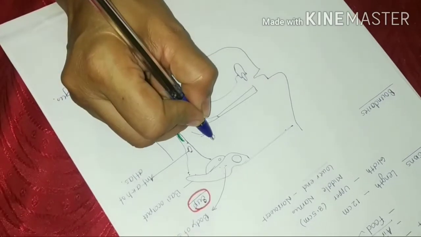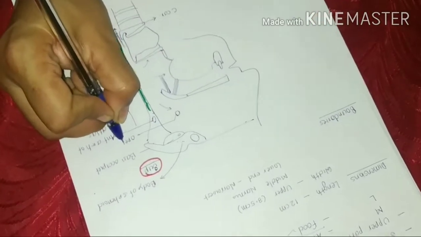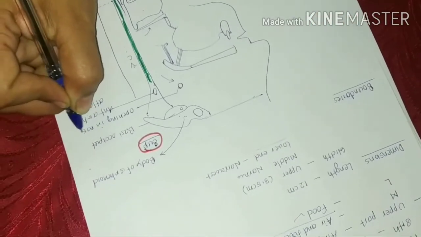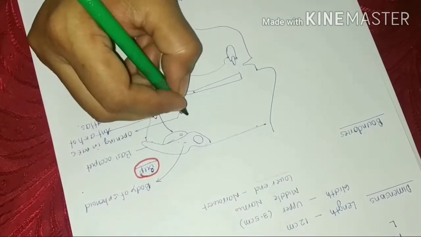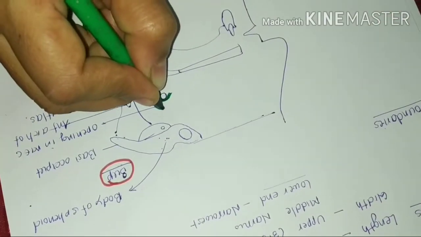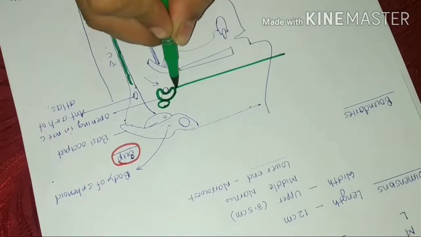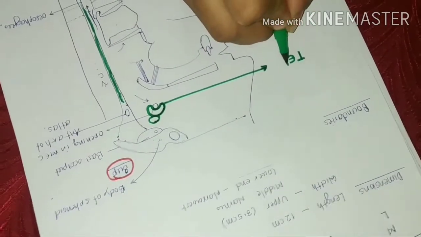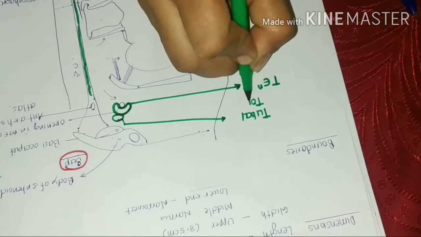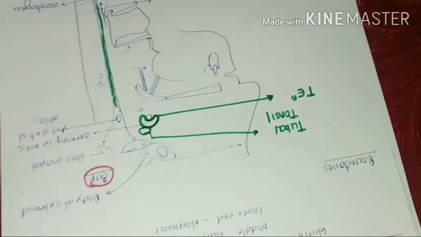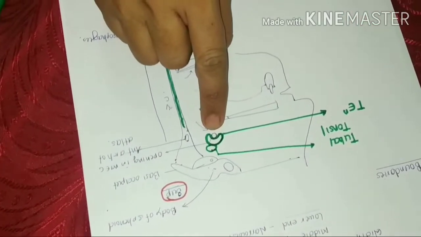So I can show you here the opening of the auditory tube, which is the opening in the middle ear cavity, and this opening is overlapped or provided by means of the tubal elevation and the tubal tonsil. So this is the tubal elevation and this is the tubal tonsil. Clear? So this is the communication of the pharynx on either side.